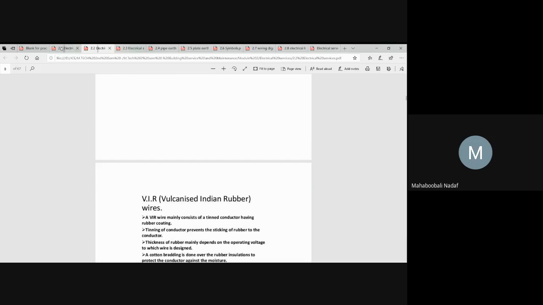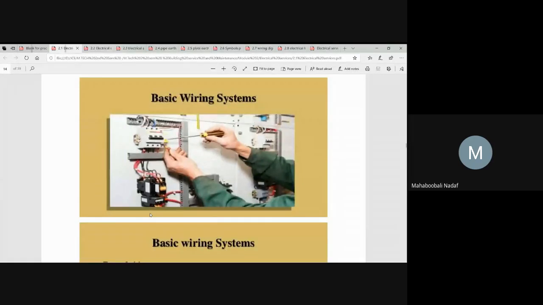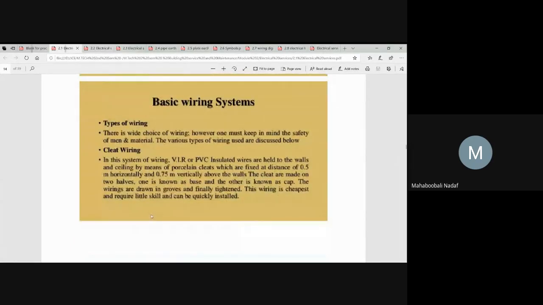Above that, we are going to use the covering. So the wiring system includes the sheets. Sheeting is nothing but a protective coat, and it's a conduit. Conduit means how it is going to be there. In the wiring system, the number of wires will be different, depending upon the nature. We can use VIR, we can use TRS like that. But on the covering system, there are 2 or 3 categories, which have been mentioned.